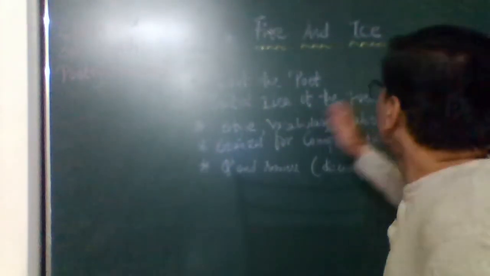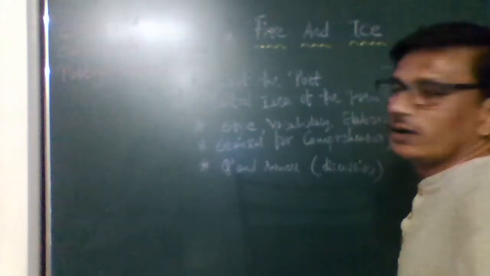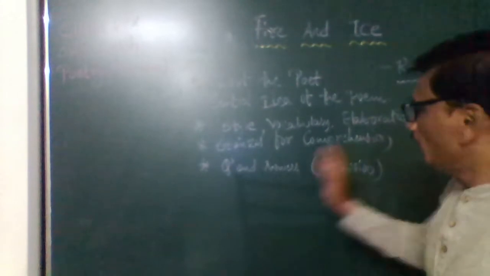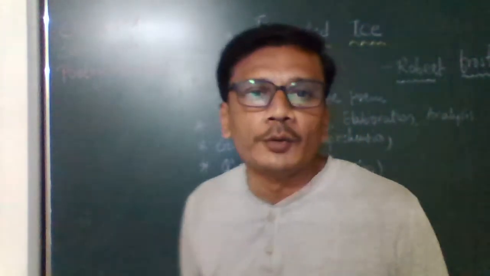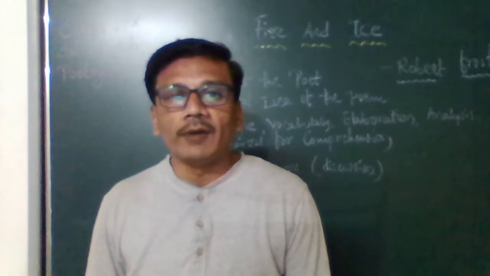Point 1 is about the poet. Point number 2 is the central idea of the poem. Point number 3 is style, vocabulary, elaboration, analysis. Point number 4 is stanzas for comprehension, and the last is question answers discussion. These are the 5 concepts we are going to cover in this poem, Fire and Ice. So here we start and let us learn together about Fire and Ice.